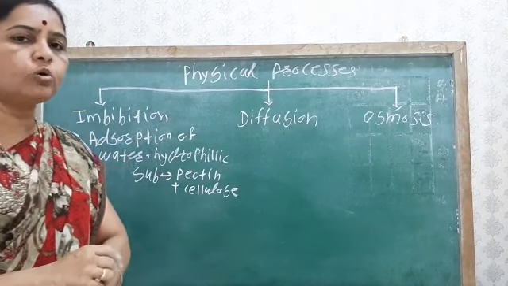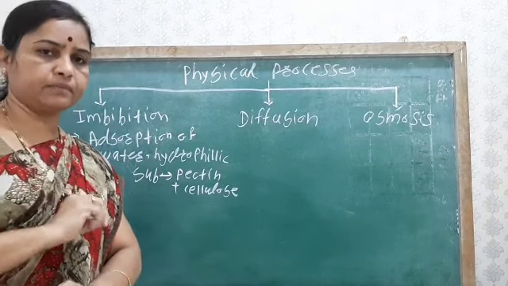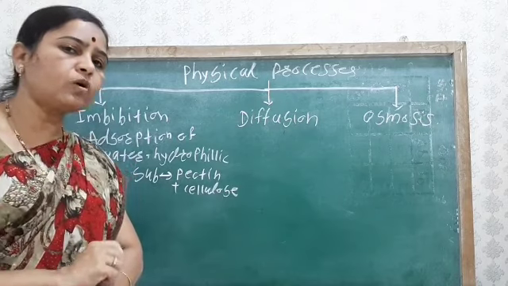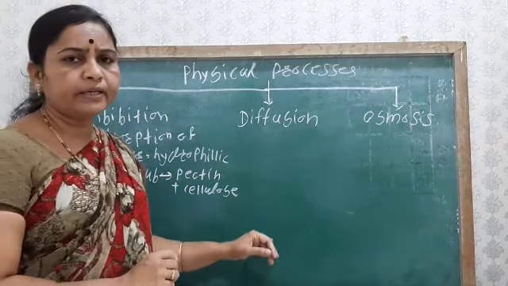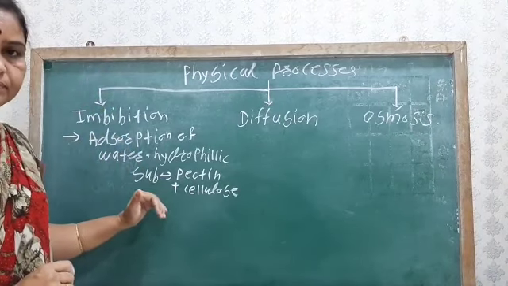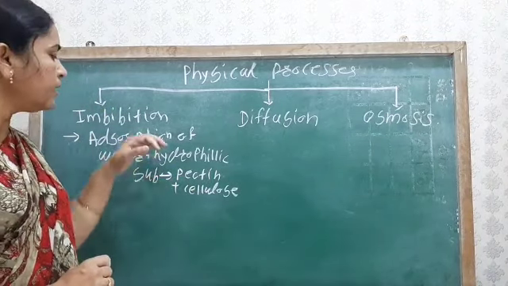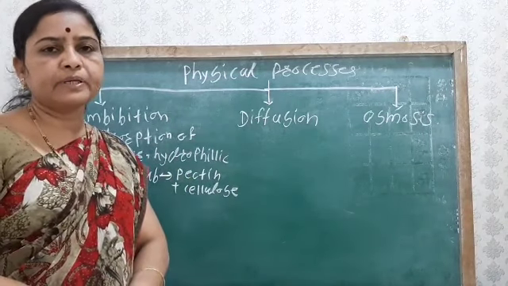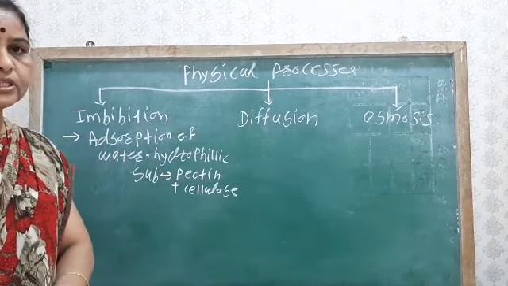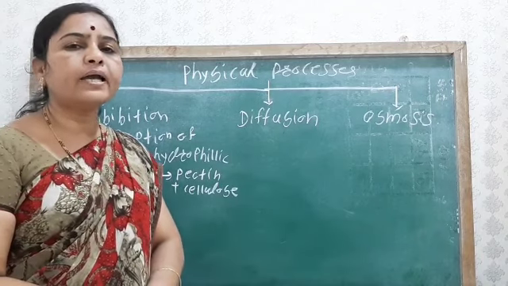So what is meant by imbibate? Imbibate means when the liquid or the water is imbibed by the hydrophilic substances, that is cellulose and pectin, which are present in the cell wall, that is known as the imbibate.